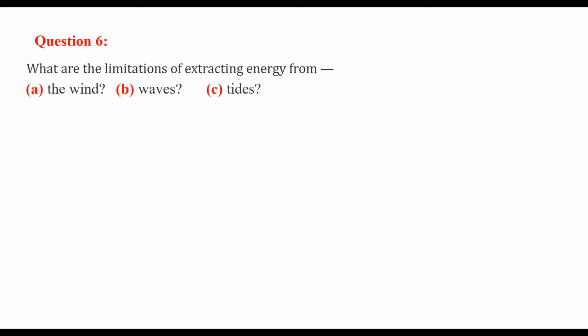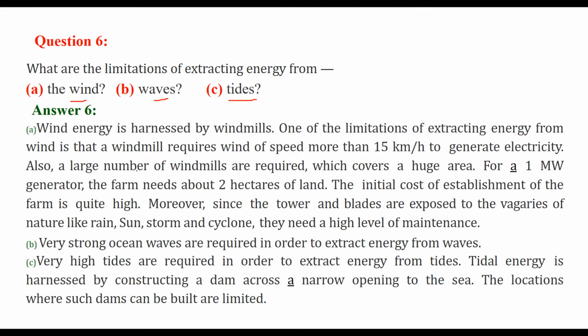What are the limitations of extracting energy from wind, waves and tides? At first view, wind, waves and tides are everywhere, and we see that we can easily extract energy from them. But there are certain limitations to them. What are the limitations? First, we'll talk about wind. Wind energy is harnessed by whom? Windmills. One of the limitations is that a windmill would require wind of speed at least 15 km an hour in order to generate electricity.